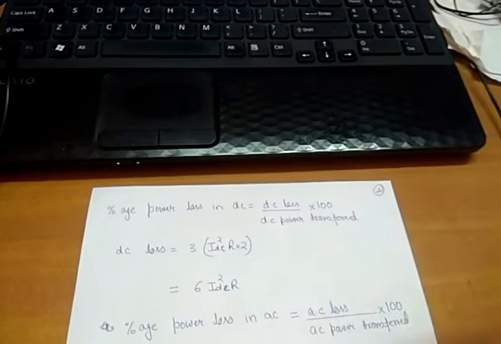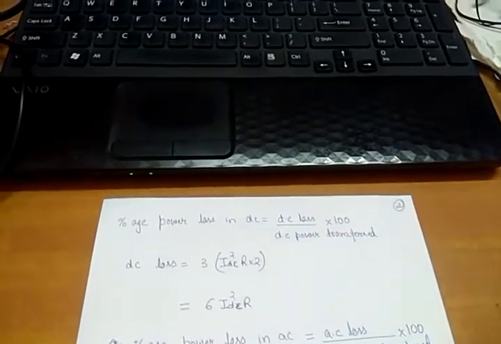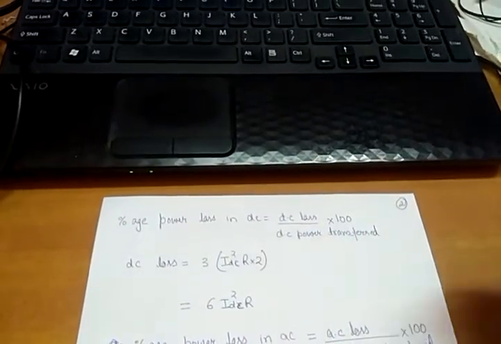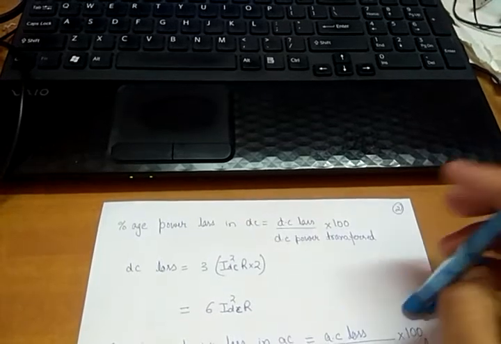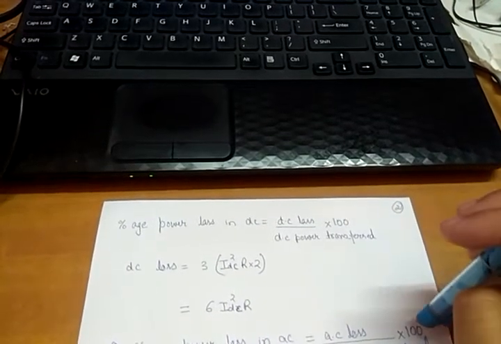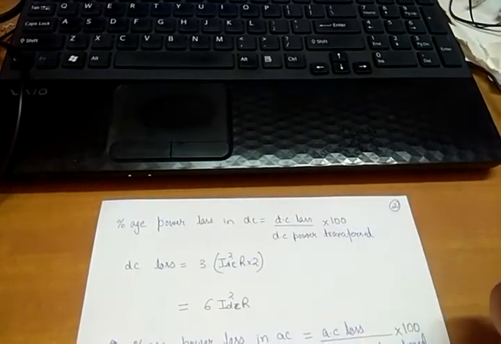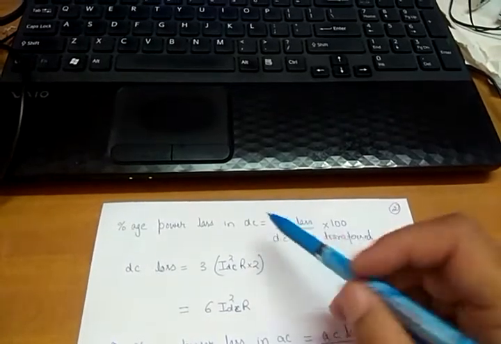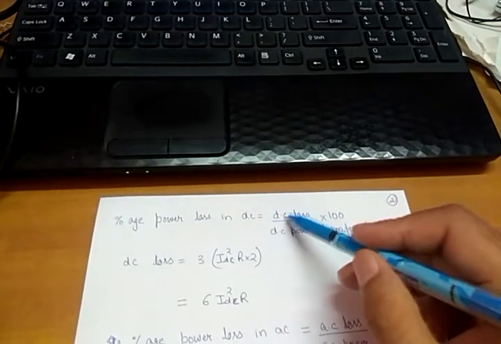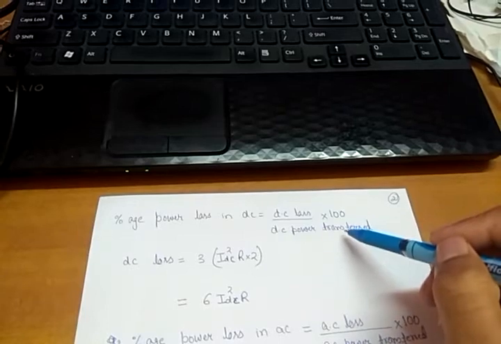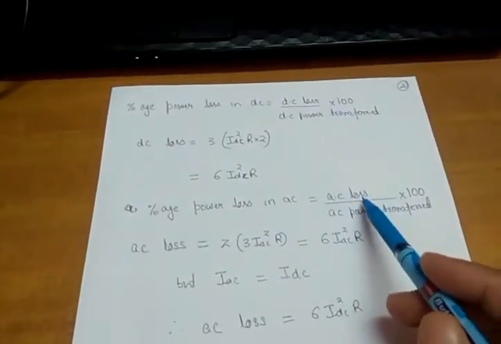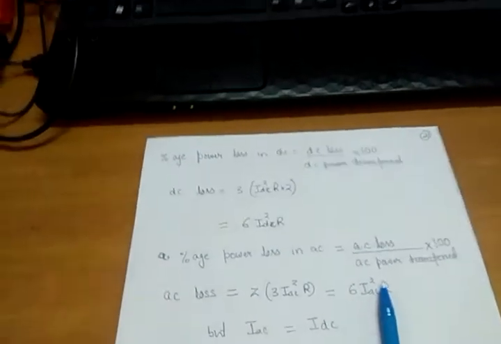Now let us see what will happen to the percentage power losses in DC. We already derived it in chapter number 2. Percentage power loss is power loss divided by total power transferred. So percentage power loss in DC will be DC loss divided by DC power transferred, and similarly percentage power loss in AC will be AC loss divided by AC power transferred.